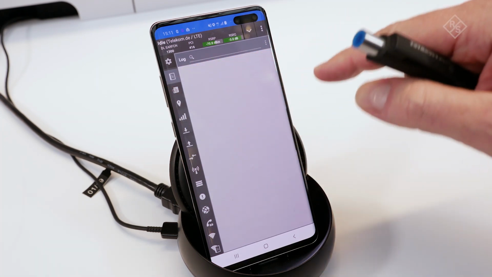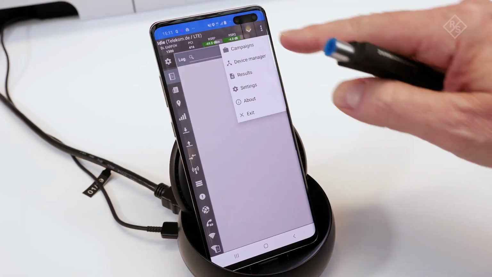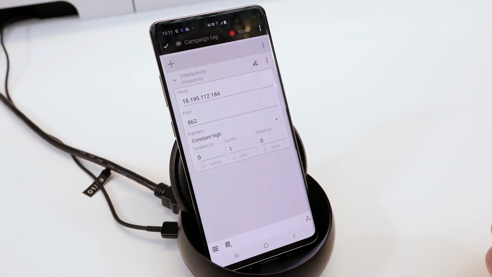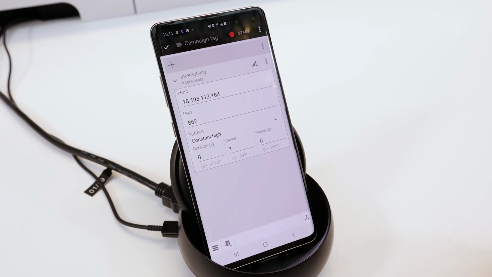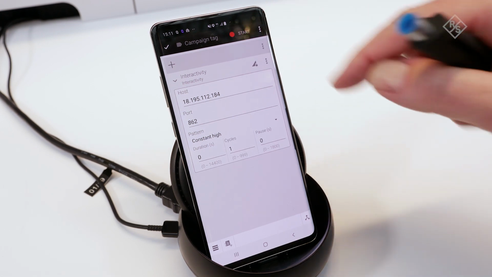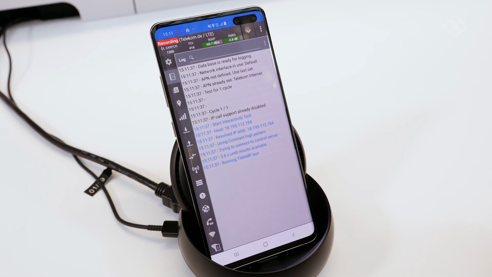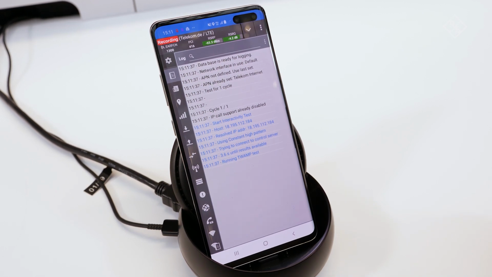Start the campaign here with the interactivity test. You see I choose here constant high bit rate, just one test cycle. I start the measurement. It takes 2 seconds and it will take around about 15 megabit per second in uplink direction data rate.